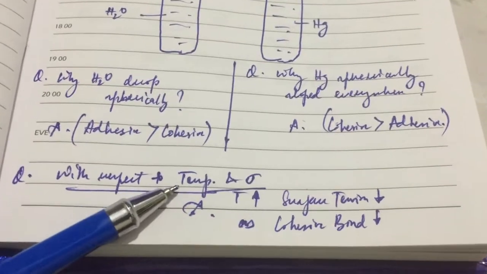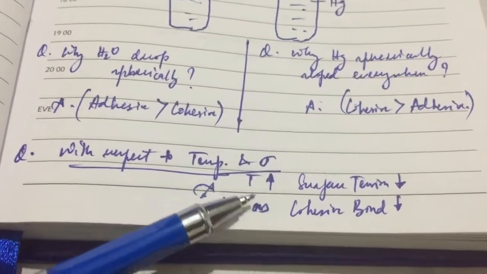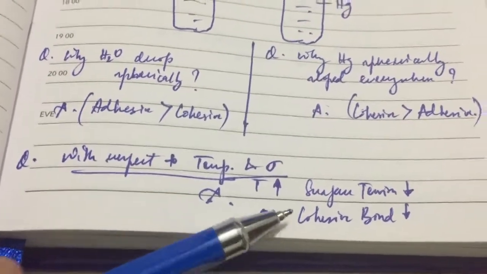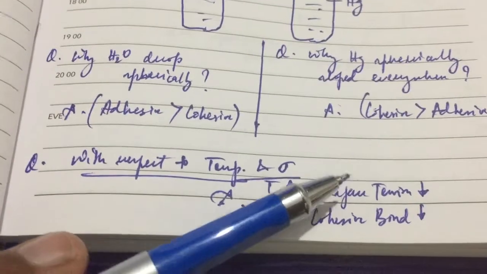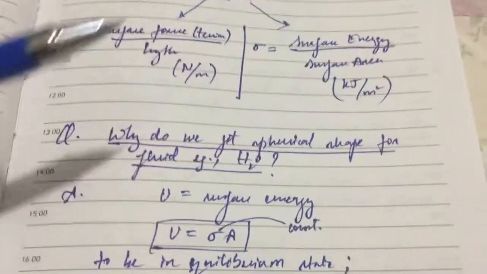So what is the relation between temperature and surface tension? If the temperature increases, the cohesive bond decreases. If the cohesive bond decreases, then the surface tension also decreases.